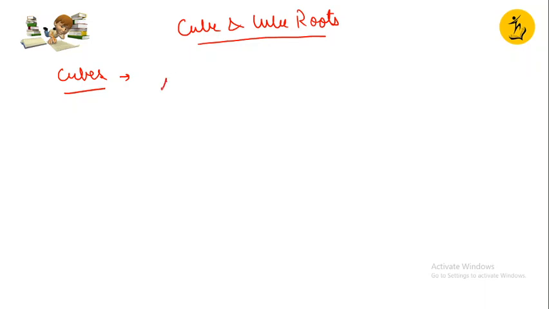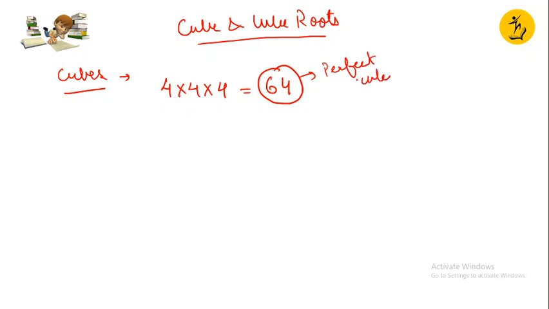So if I am multiplying 4 into 4 into 4, this gives me a cube, 64. So this 64 is a perfect cube. Means when you are multiplying the same number by itself thrice, that becomes a cube. Clear, children?